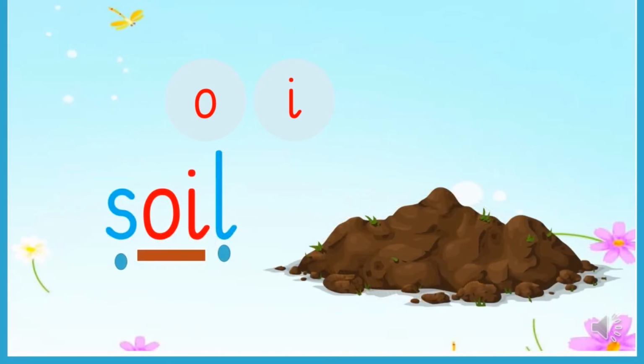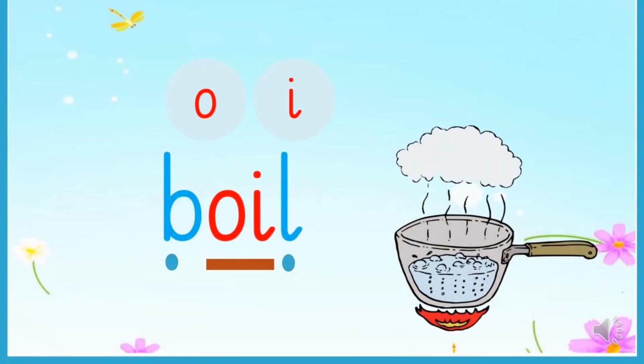Let's try to blend these sounds. This is very easy. S, oil, soil. Well done. Yum. I really like to eat boiled eggs. B, oil, boil. Repeat after me, children. Boil.